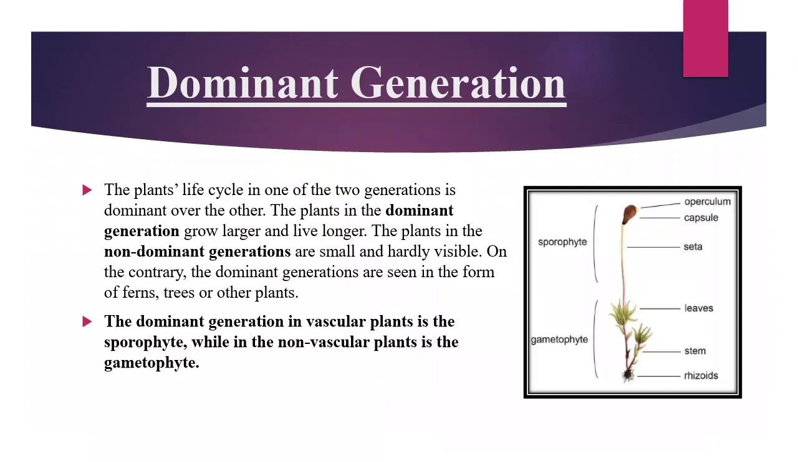In the plant life cycle, one of the two generations is dominant over the other. The plant in the dominant generation grows larger and lives longer. The plant in the non-dominant generation is small and hardly visible. The dominant generation is seen in the form of ferns, trees, and other plants. The dominant generation in vascular plants is the sporophyte, while in non-vascular plants it is the gametophyte.